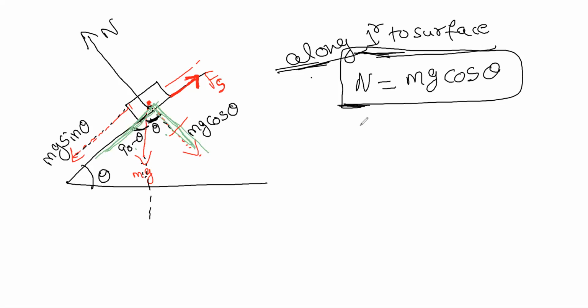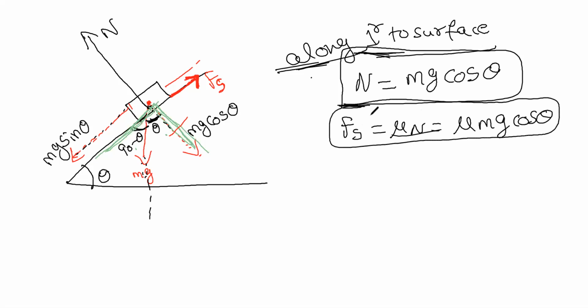Now what is Fs? Fs is mu N, which equals mu into mg cos theta, calculating by the formula. If this theta is the angle of repose, the opposite forces should be equal, because the body is at equilibrium, tending to move. When the body is tending to move, the opposite forces are equal.